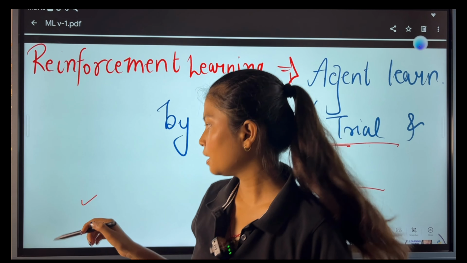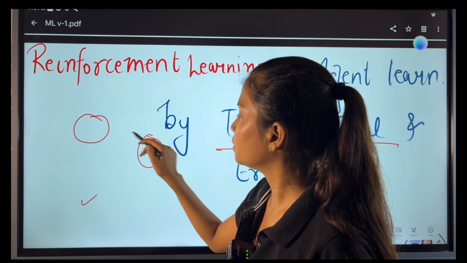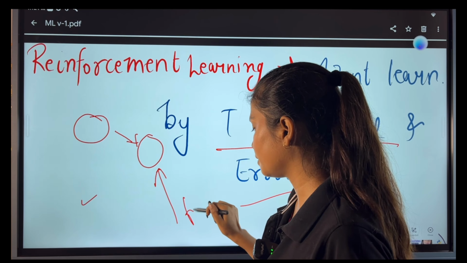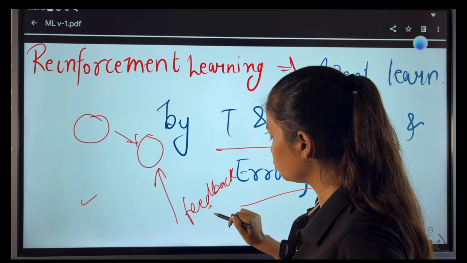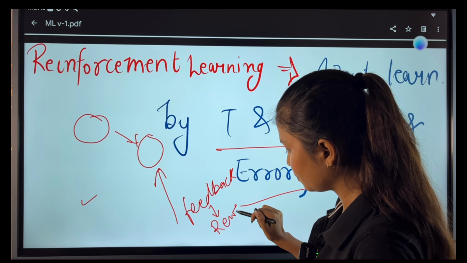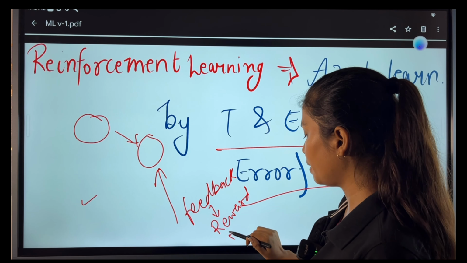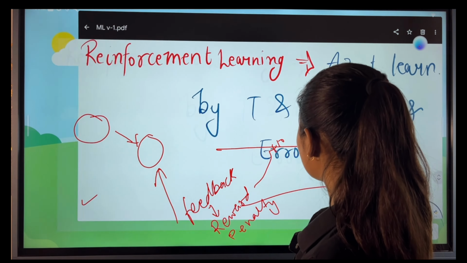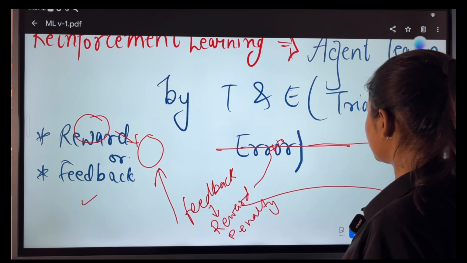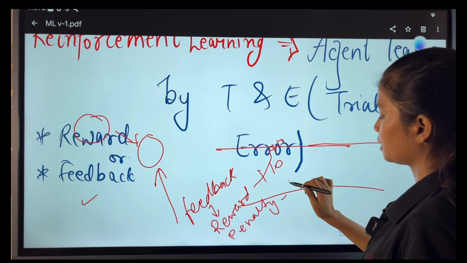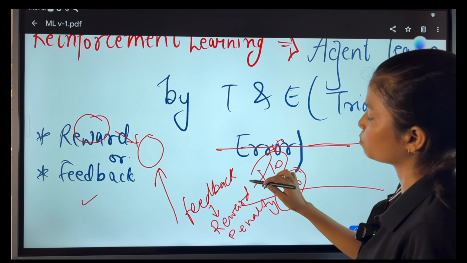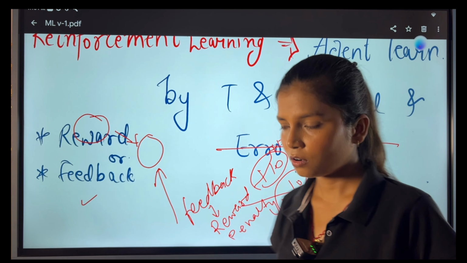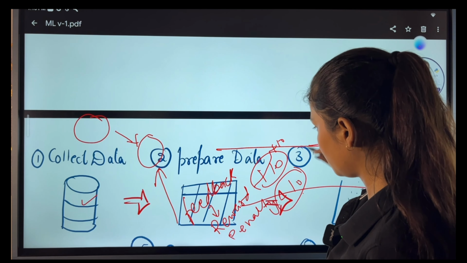There is a model and that model gives an output. Whenever the model gives an output, we give feedback. We work on two things: either we reward the model, or we give the model a penalty. Let's say I'm giving the model plus 10 points as a reward, and a penalty of minus 10. On the basis of this plus 10 and minus 10, reinforcement learning models get trained. Got it? I hope it is easy to understand.